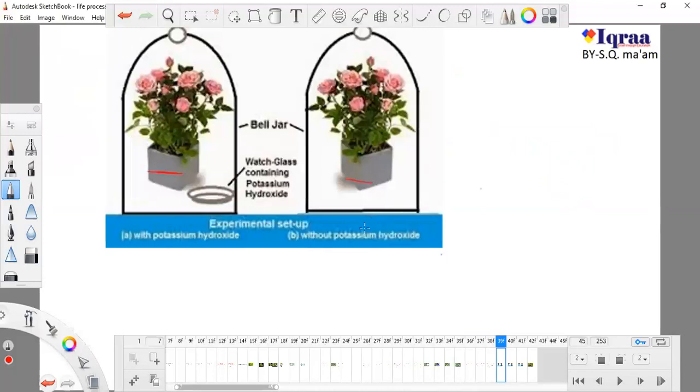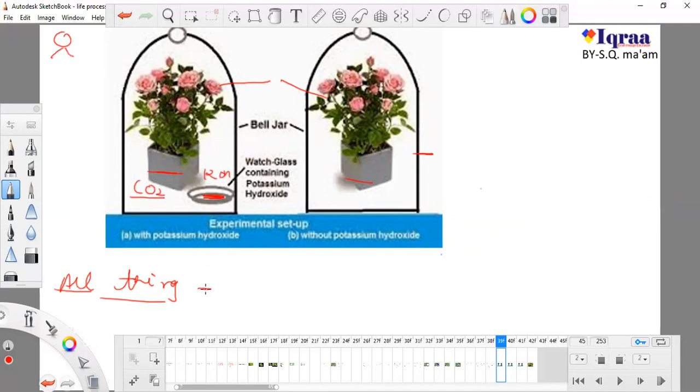You can also perform this experiment at your home. You just need a plant. It can be different, it doesn't mean that you should use the same type of plant. You can use two different types of plants, and instead of a bell jar, you can use any vessel made of glass, which should be transparent because of sunlight. In this experiment we provided all things useful for photosynthesis, but in this case we just put KOH and it absorbs CO2.